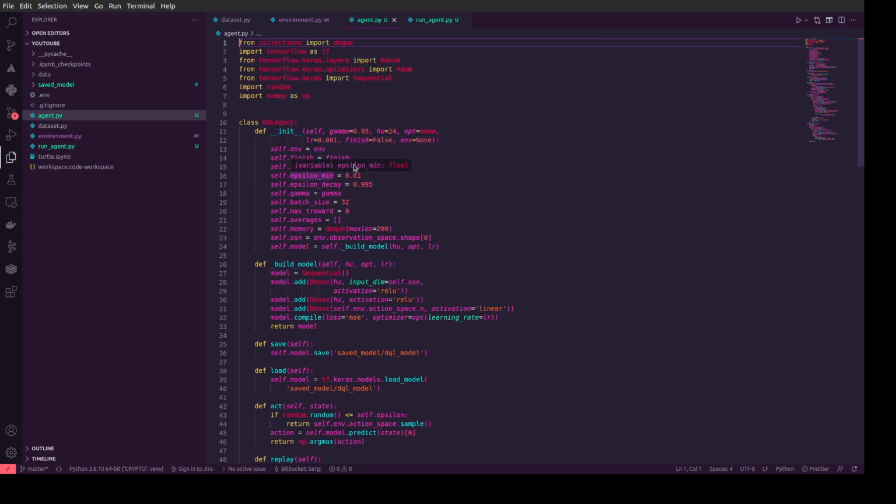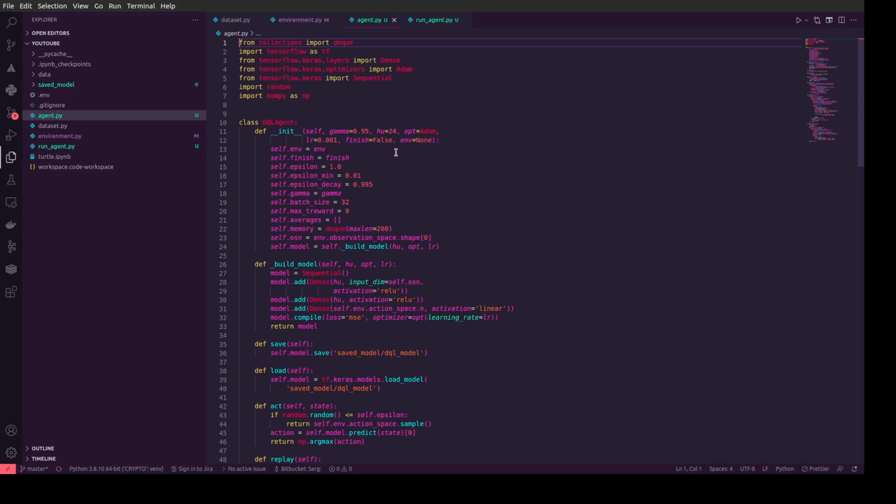We take several arguments. The first argument is gamma. If gamma has a value close to 1, it means our agent doesn't want to delay reward. But I recommend using gamma of about 0.5. It means our agent would delay for reward to deeply understand what reward the agent could take in the future. It's important.